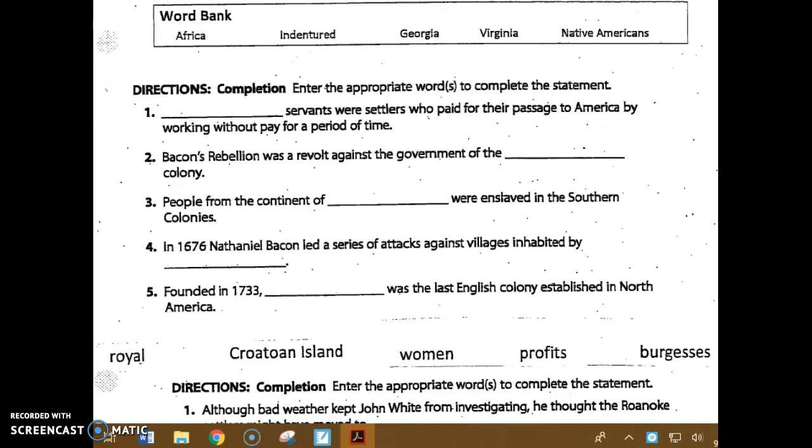Africa, indentured, Georgia, Virginia, and Native Americans. Number 1. Blank servants were settlers who paid for their passage to America by working without pay for a period of time. Number 2. Bacon's Rebellion was a revolt against the government of the blank colony.